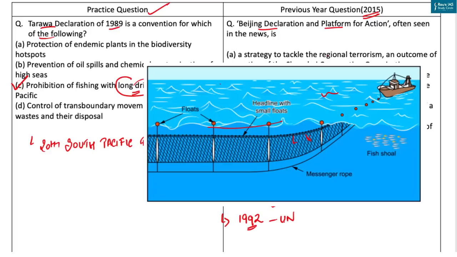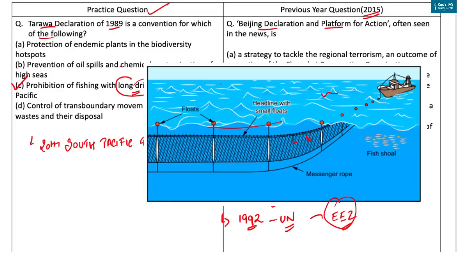In 1992, the United Nations banned drift net fishing on the high sea areas beyond the exclusive economic zones of any nation in all the world's oceans. Although the Tarawa Convention and the UN resolution are applicable in the high seas, these are relevant in terms of preventing overfishing in general and the conservation of fishery management in the exclusive economic zones as well.